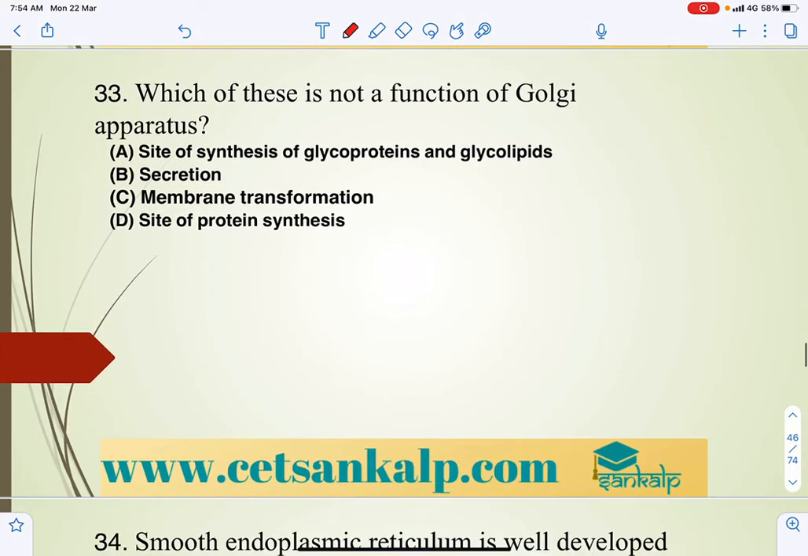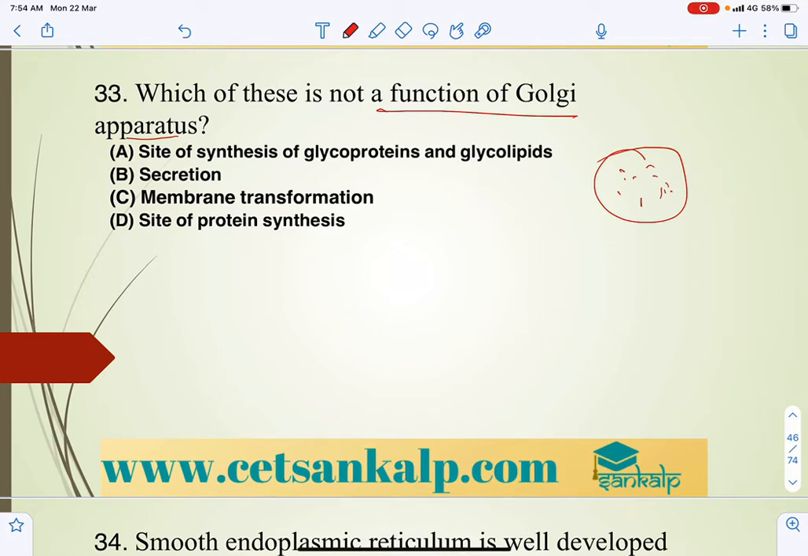Next, which of these is not a function of the Golgi apparatus? As we already mentioned, the Golgi apparatus plays a major role in secretion and conversion. It helps in the formation of vesicles, and the Golgi apparatus will package the enzymes within the vesicles.